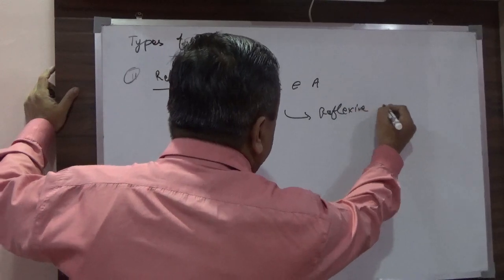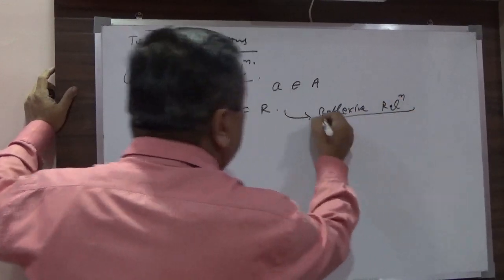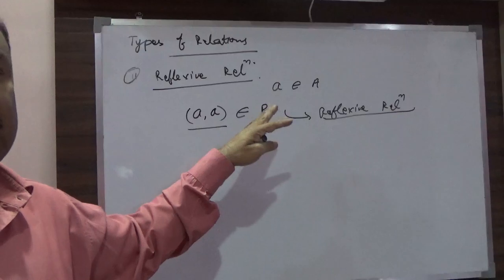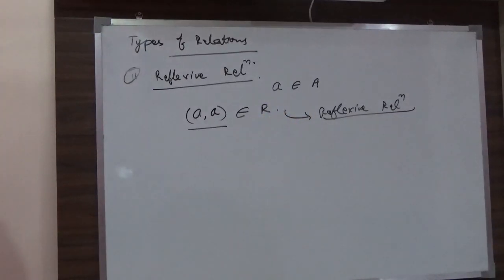Means if the first member is given to you, that will be the second member, and you can directly find it out.